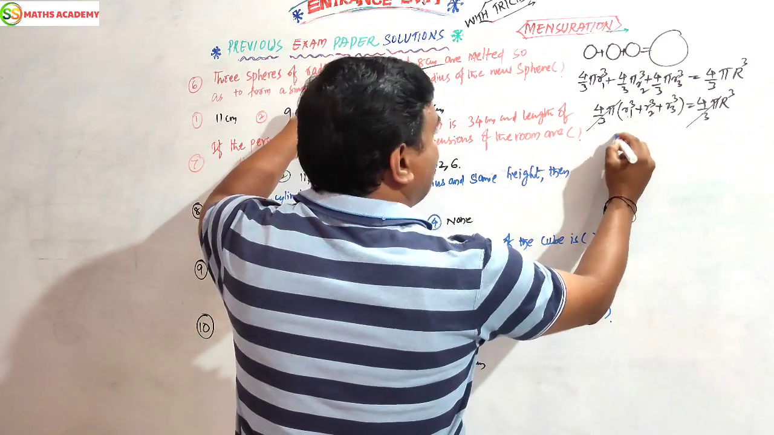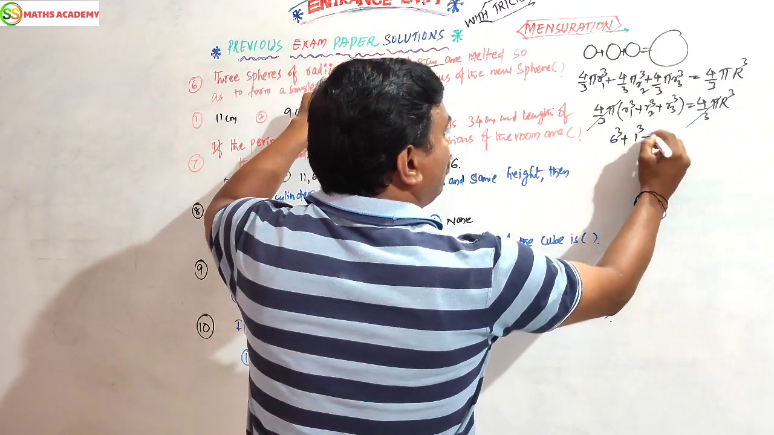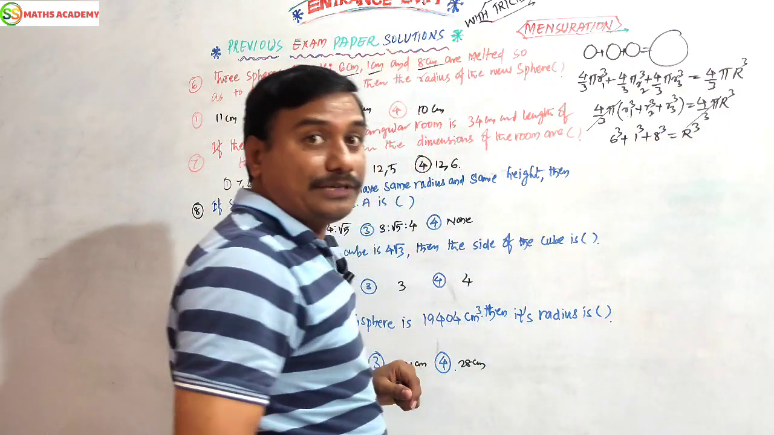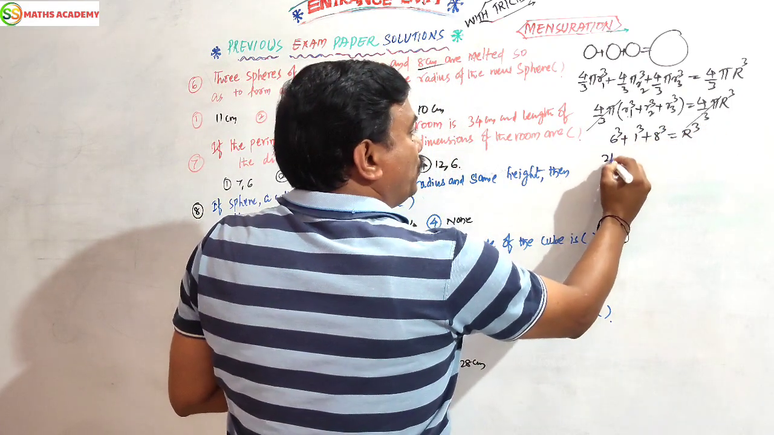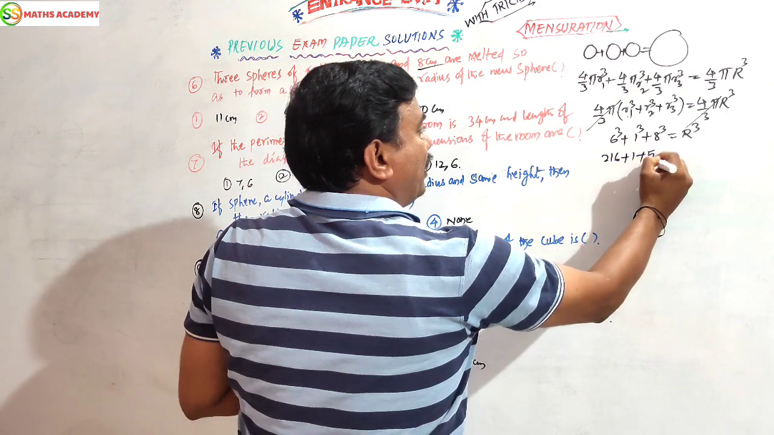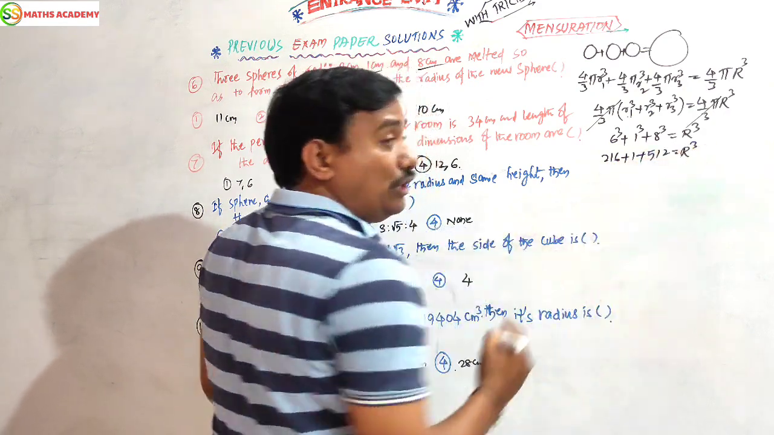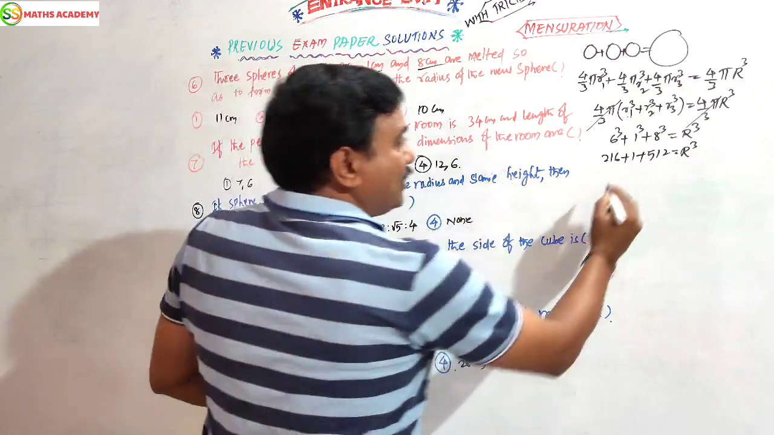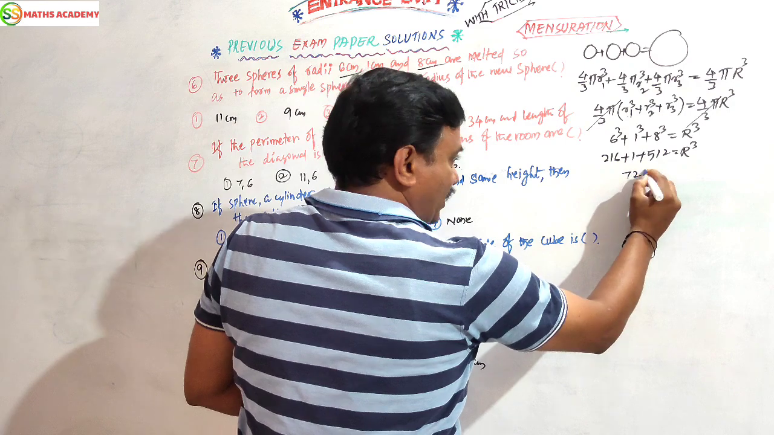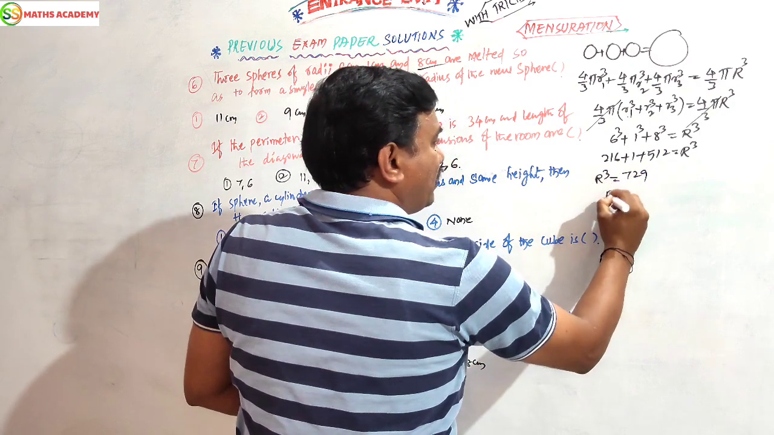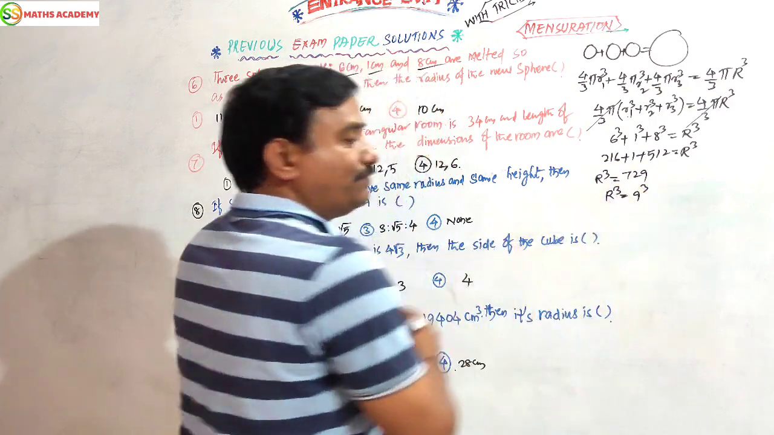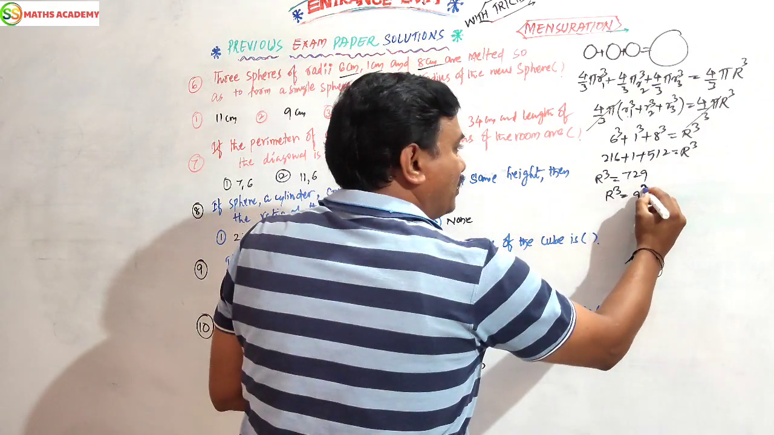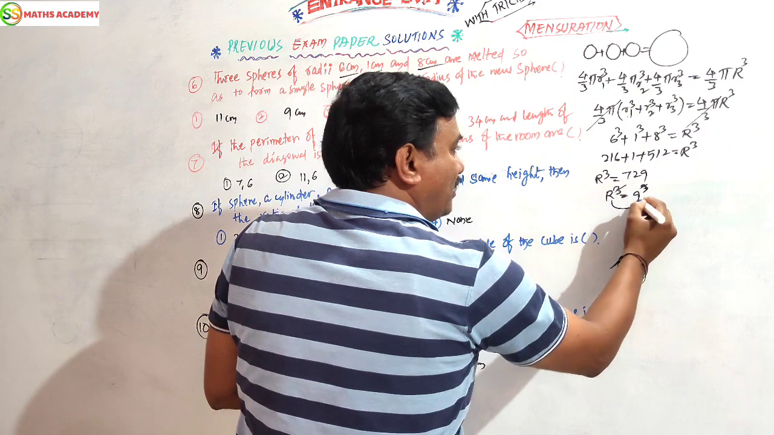Now R1 6 cube, R2 1 cube, R3 8 cube is equal to capital R cube. 6 cube is 216, 1 cube is 1, 8 cube is 512, equals R cube. I told you, squares of numbers and cubes of numbers compulsorily keep in your mind. Then it is easy. Now the sum of these three is 729. R cube equals 729. 729 can be written as 9 cube, 9 power 3, exponent form. So cube cancels, R equals 9.